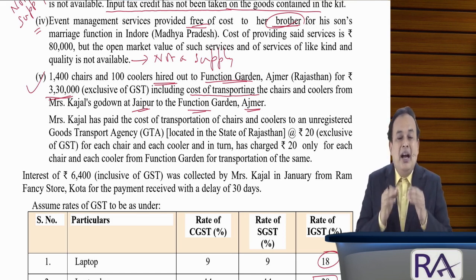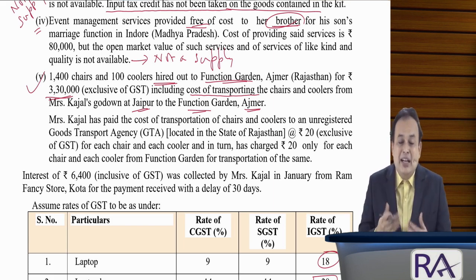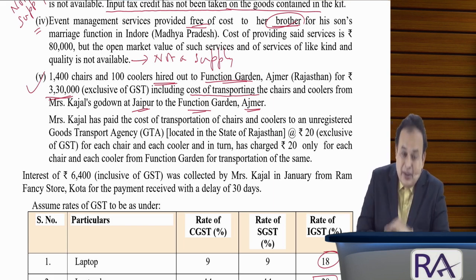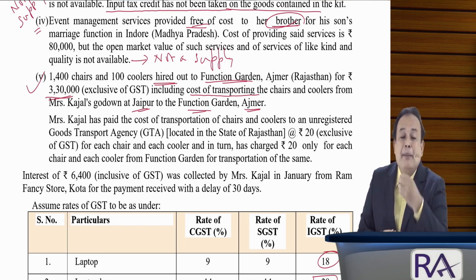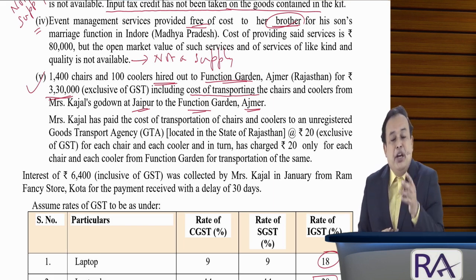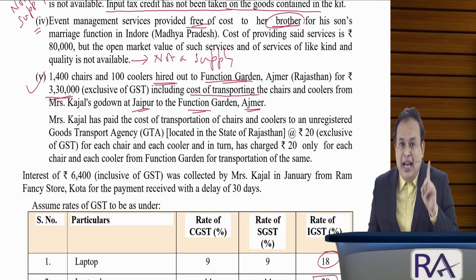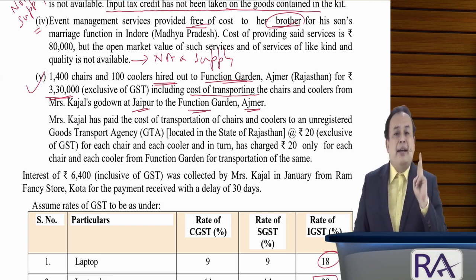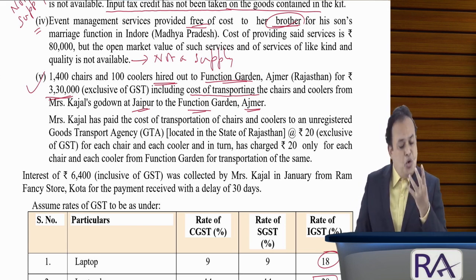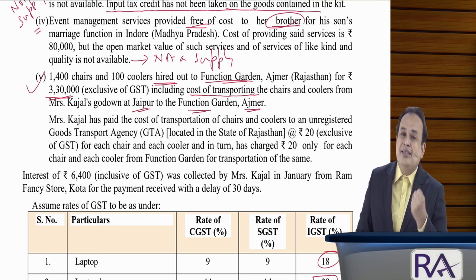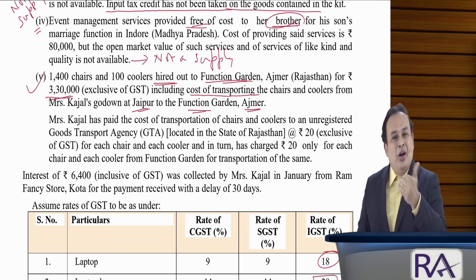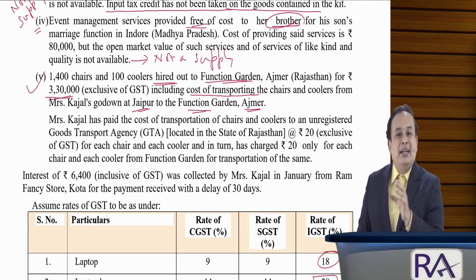It is naturally bundled with each other. Otherwise, hiring is not possible. Hiring of my chairs is possible only when I deliver the chairs to my client place by incurring transportation cost. Therefore, there are two supplies involved: hiring of chairs and coolers, followed by transportation of these goods. In that case, composite supply. What is the principal supply? Hiring of these coolers and chairs.